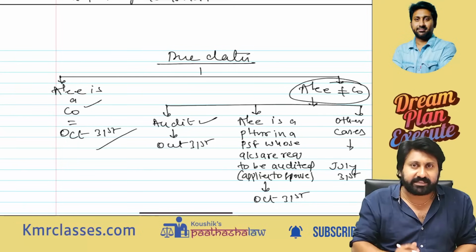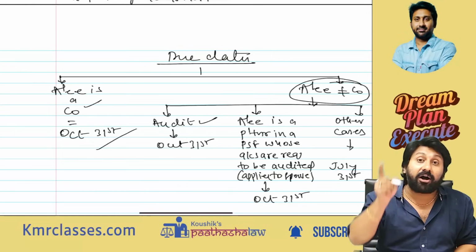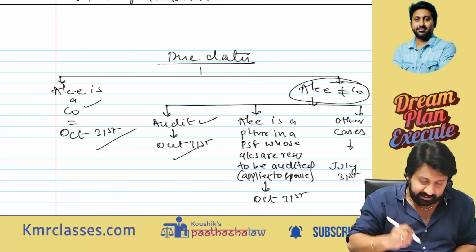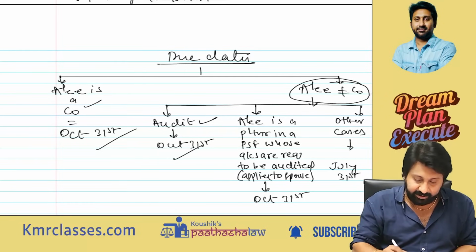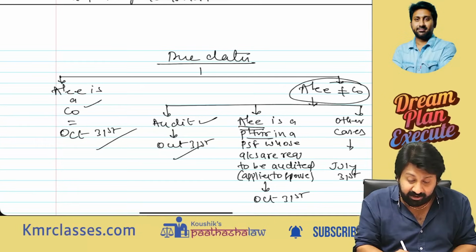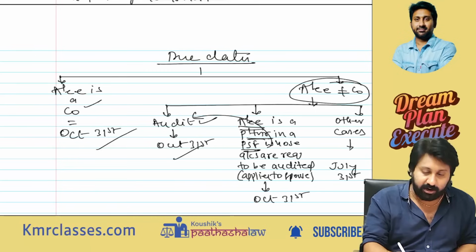If the assessee is not a company, then if audit is mandatory for that assessee, October 31st is the last date. There is one more assessee who falls under this category: a partner in a partnership firm. Understood the point or not?